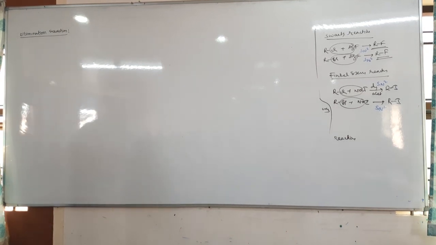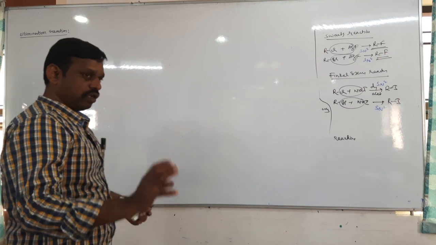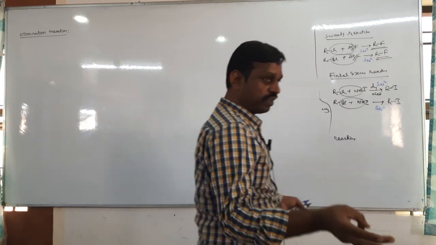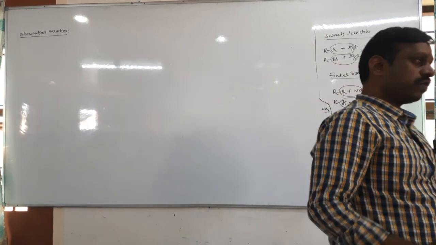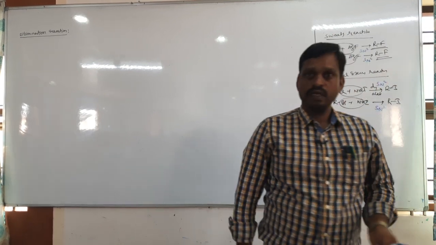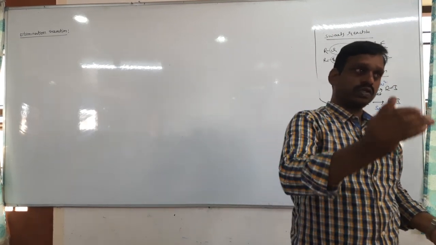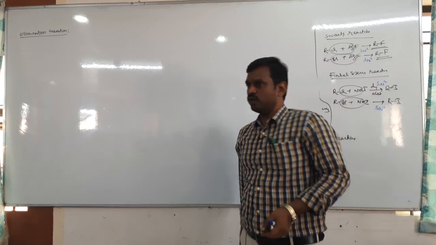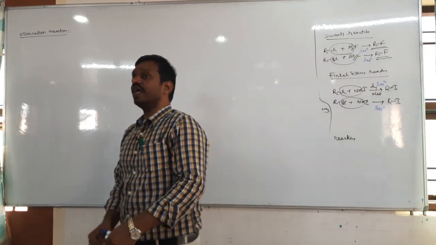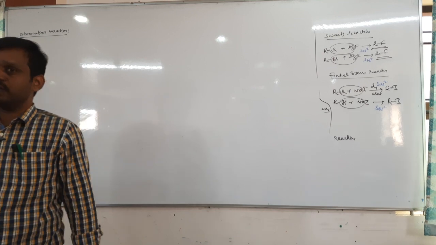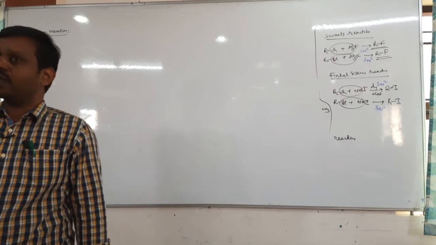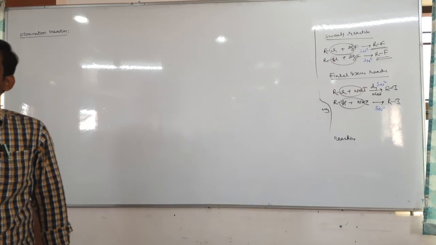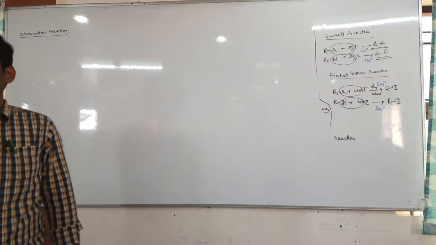Elimination reaction. So what is an elimination reaction? So far we have completed one addition and two substitution. Addition and substitution cover almost 70% of reactions. Elimination also has good importance, particularly in haloalkane, haloarene and alcohol. Elimination reactions we study in the haloalkane topic and also in the alcohol topic.